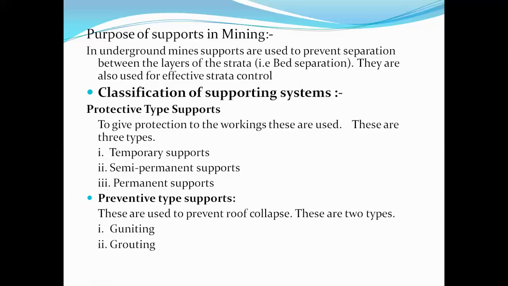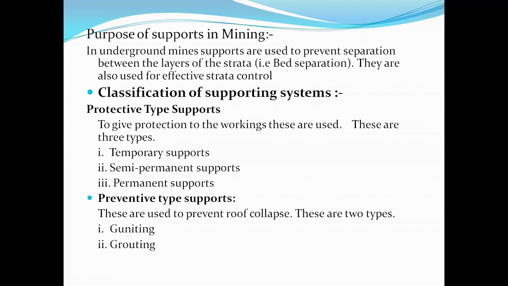Next, the third category is permanent supports. These supports are used in a roadway. If permanent supports are installed, those roadways have to be maintained throughout the life of the mine.